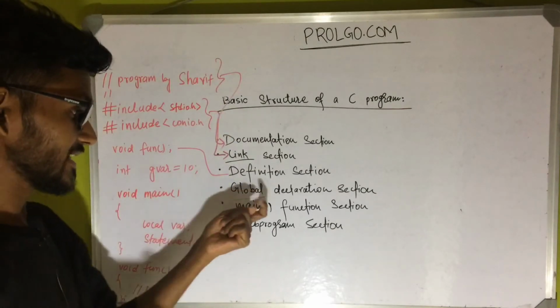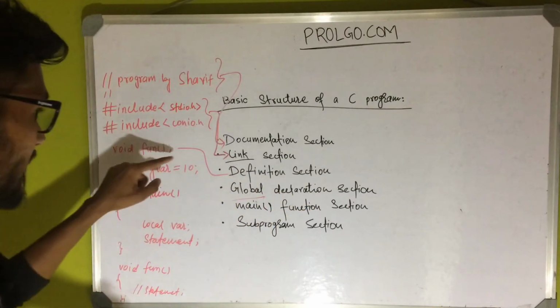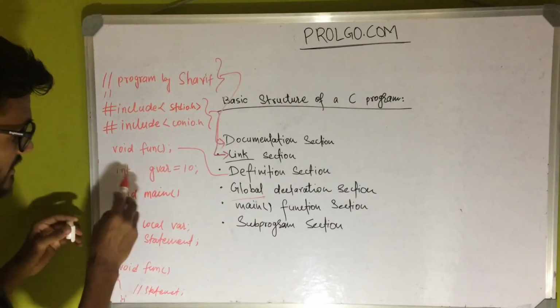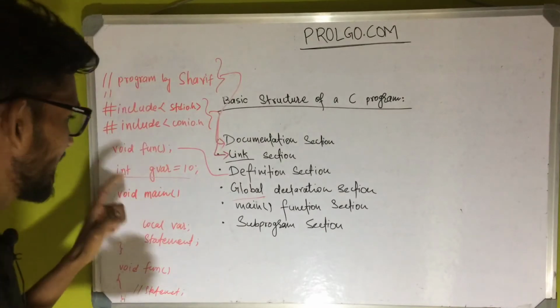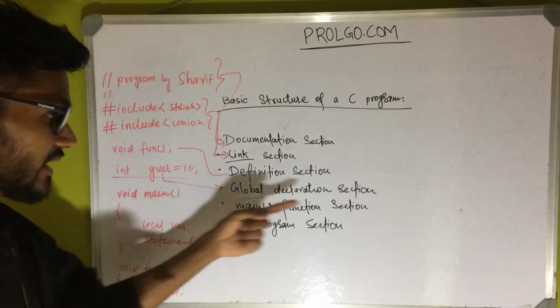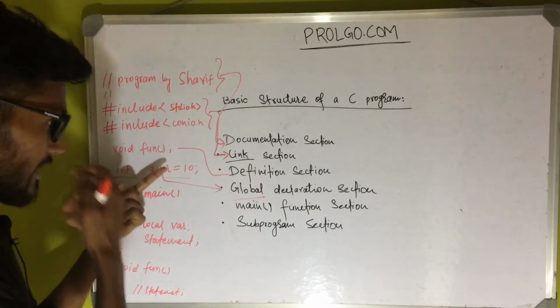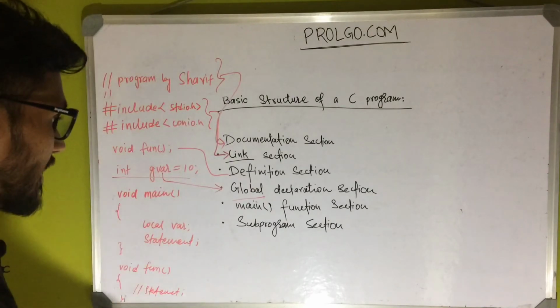In that case we use a global variable, which will be declared before main. So before main, this is the global variable, whose type is integer. Just leave it, I'll tell you about it in detail. This is the global declaration section, where we declare the global variable, and it can be used in all of the functions available in that program.